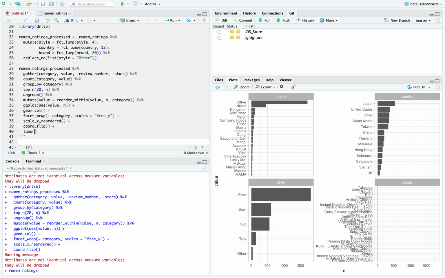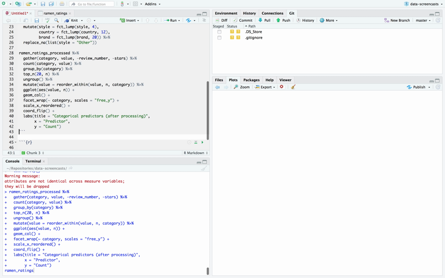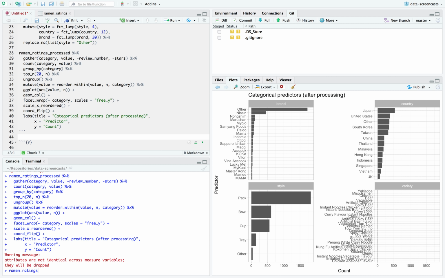So I'm going to call this title, categorical variables after processing. I'm going to call it categorical predictors and say x is predictor, y is count. So notice, you can kind of get a sense of lots of other countries, even more other brands. So brand, yeah, it's going to be generally kind of hard to distinguish, and then style here,